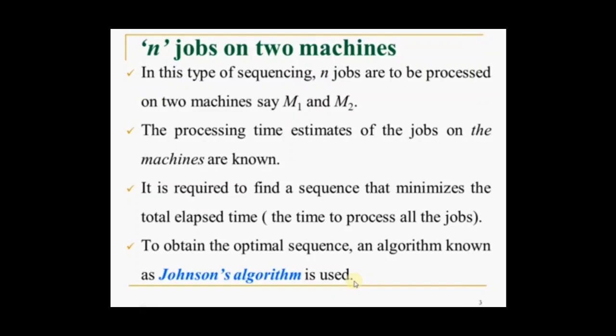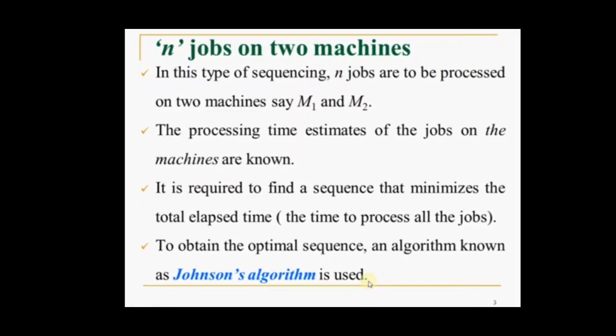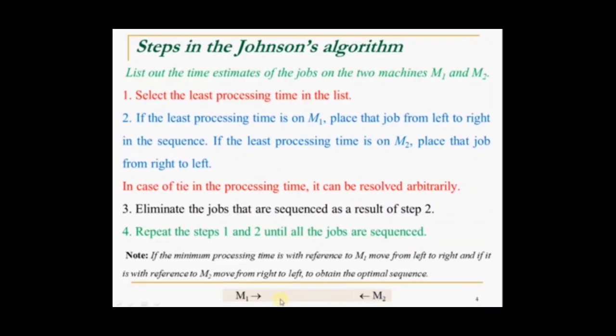For that purpose we do the sequencing of the jobs on the machines so as to minimize the total completion time of all the jobs, and from that we reach the optimization.